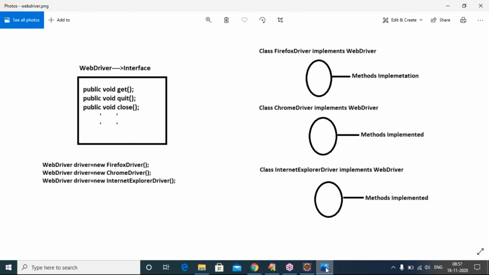Can we implement more than one class? Only one class implements at a time. But any number of classes, one by one, like Firefox driver and Chrome driver, can implement the interface. At a time, multiple is not possible. One by one, any number of classes can implement it.